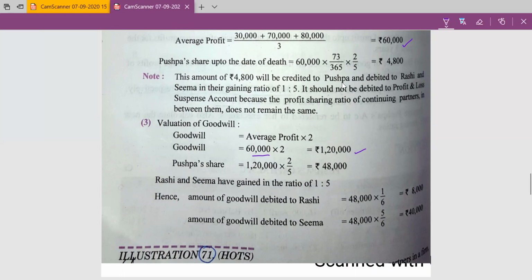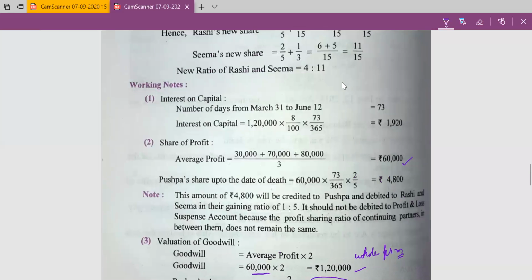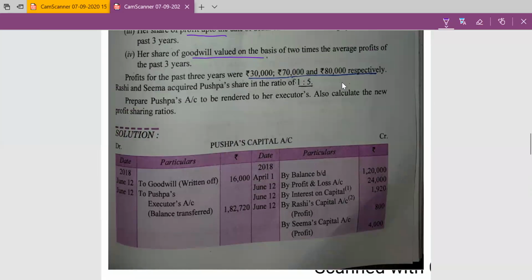Now Pushpa's share. It is the goodwill of the whole firm. We will find the share of Pushpa. Pushpa's share is 2 upon 5. It means 48,000. Pushpa will get 48,000 and it will be given by the gaining partners. Rashi and Seema are the gaining partners. And here it is mentioned that Rashi and Seema acquired Pushpa's share in the ratio of 1:5. It is the gaining ratio.